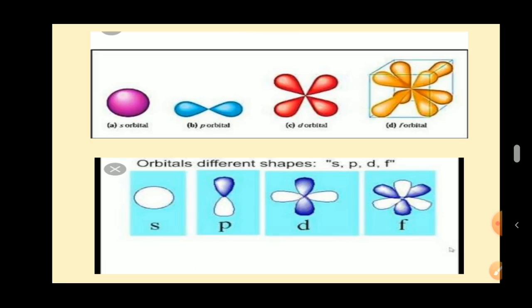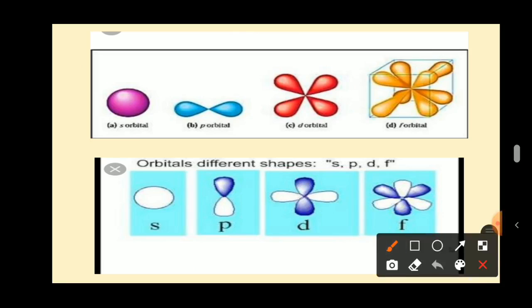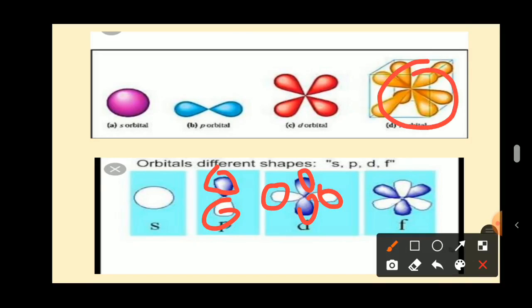Okay, in the p orbital 2 lobes are there. You can see here 2 lobes. In the d orbital there are 4 lobes, but in the f orbitals in total there are 8 lobes. Here you can watch it properly. Here only one face is given, the backside face is not given. So here 8 lobes are present. It is a complex shape.